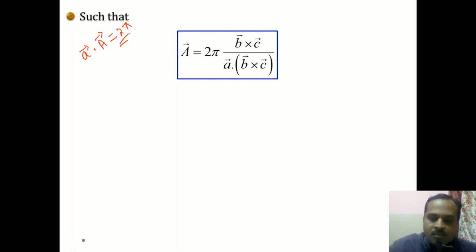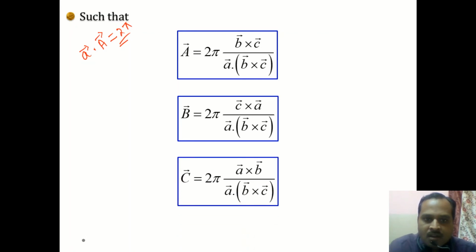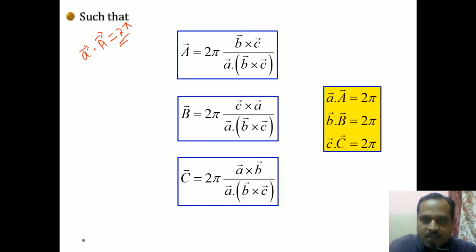Similarly, the other vector capital B can be defined as 2 pi times c cross a by a dot b cross c, and capital C vector can be defined as 2 pi times a cross b by a dot b cross c, such that a dot A is equal to 2 pi, small b dot capital B is equal to 2 pi, and small c dot capital C is equal to the same 2 pi.